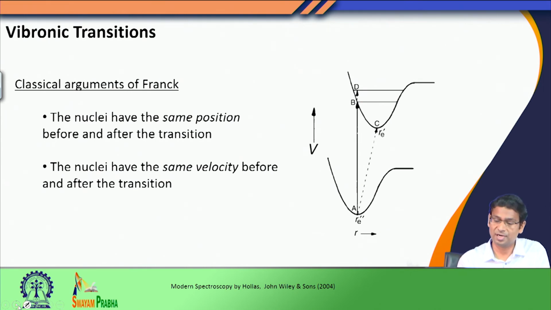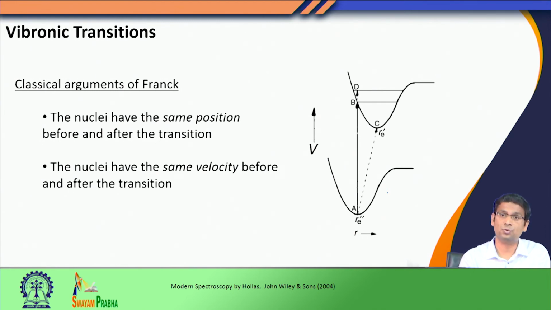When we have this vibronic transition, of course, we start from the ground vibrational level, where the molecule exists at room temperature, and then when you irradiate this molecule with UV or visible radiation, the molecule undergoes electronic rearrangement. But now there is an issue. The electrons are much lighter compared to the nuclei. So, when the electrons undergo this transition, the nuclei are too heavy to move, because this electronic transition happens very fast.